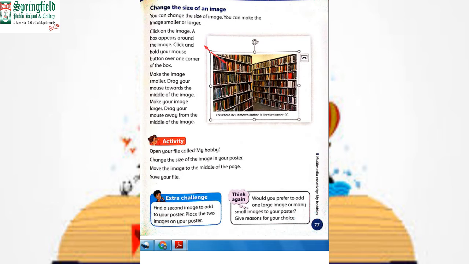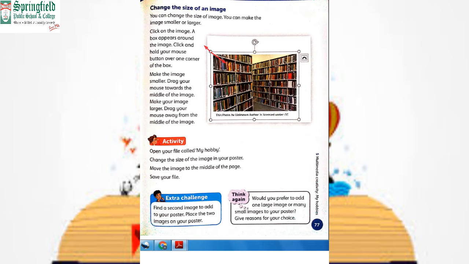Now when we click the layout, you can see that the image is covered with a rectangle, and there are arrow handles. We can drag and drop to change the size of the image, smaller and larger.